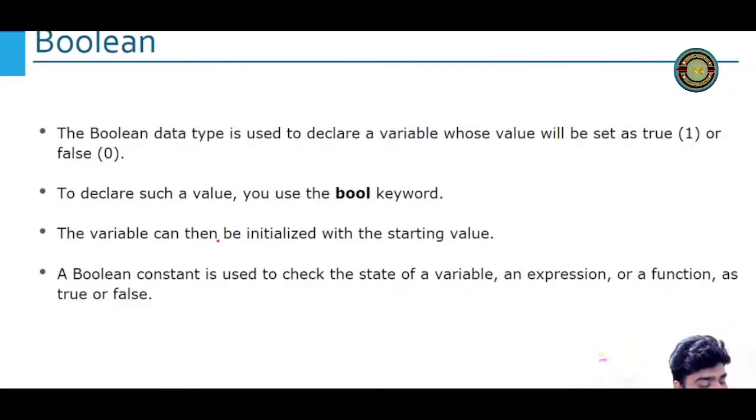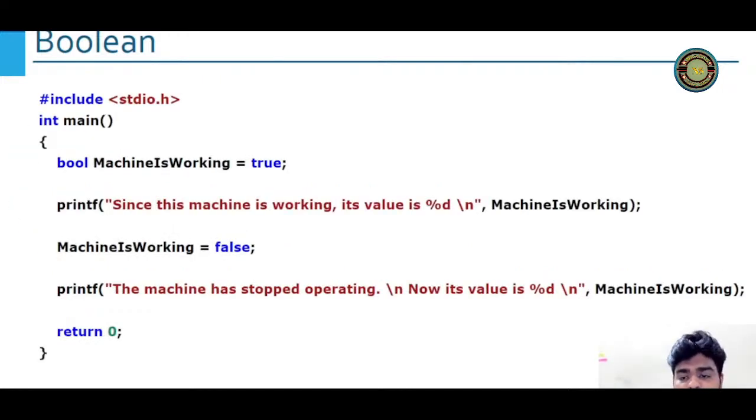Everybody is confused between 1 byte and 8 bit, but everybody is writing the correct thing. 1 byte is equal to 8 bit. Perfect, very good. You guys are super. Let's understand Boolean. I think you guys already know about this. I don't have to explain again. Let me show you this program. Watch this program and tell me the output of this, right?